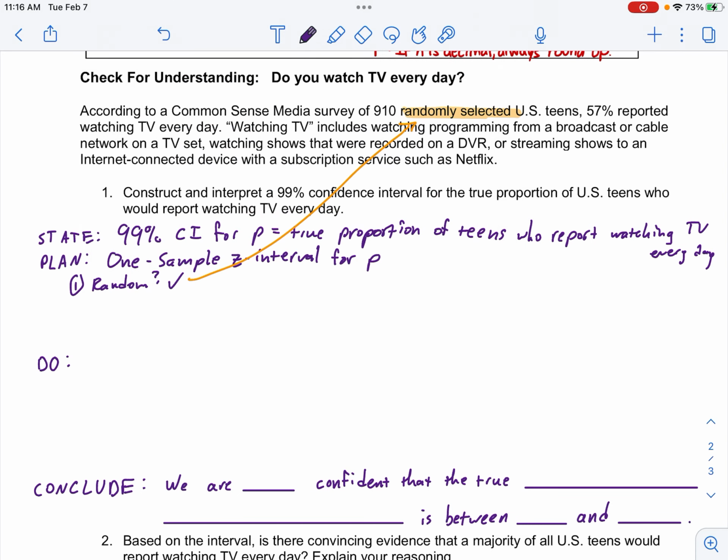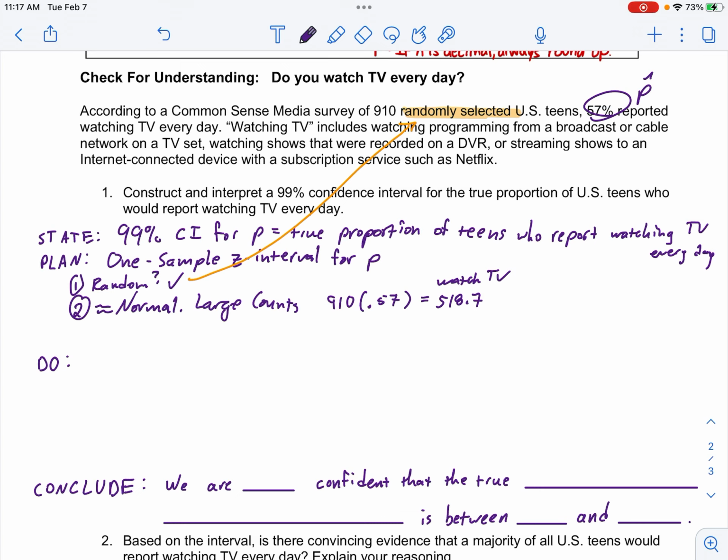Number two, is it approximately normal? For that, we check large counts. So you take your successes and failures. There were 910 in the survey. 57% said, so 57% is my P hat. So if I multiply, those are my successes. So I had about 518.7 teens that watch TV every day.